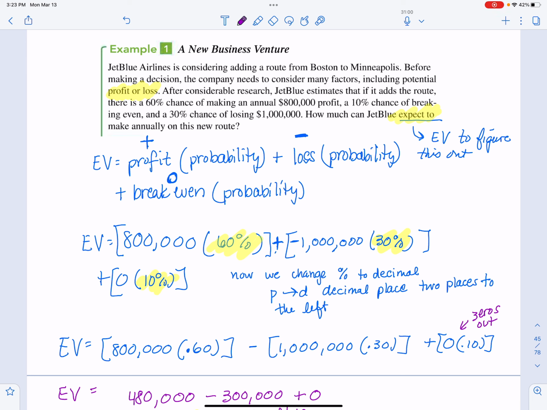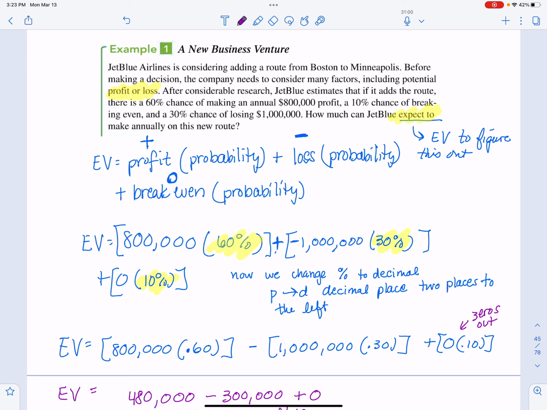By the way, if you see this on a test question, if it says expect to make, that's expected value. See how I have that highlighted there? And also, it says including potential profit or loss. So this company is trying to decide if they should add this certain route, and they want to figure it out before they do it because they want to see if it's going to be worth their time and money.